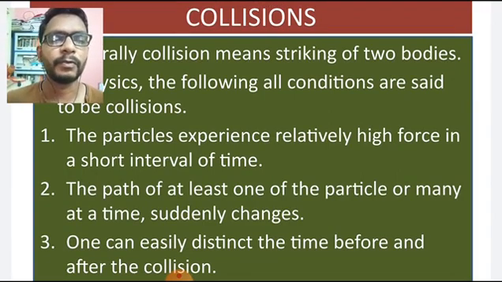You know the Rutherford alpha scattering experiment. In this experiment we take a gold foil, and a beam of alpha particles is directed towards the gold plate. Then what happened in that case? Few alpha particles penetrate the gold foil, but some of them are scattered by the gold plate.